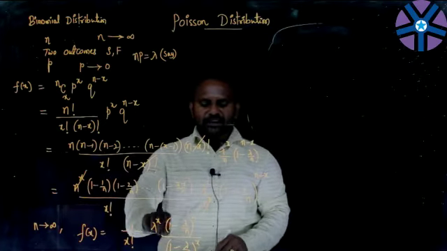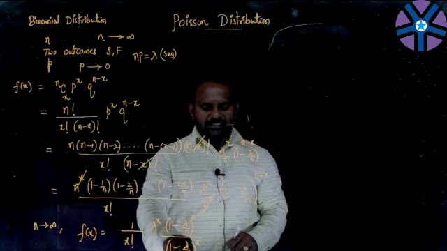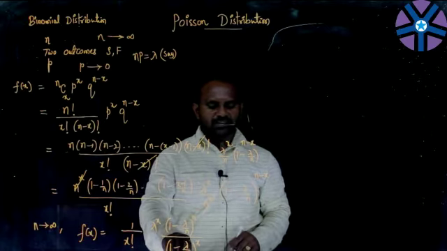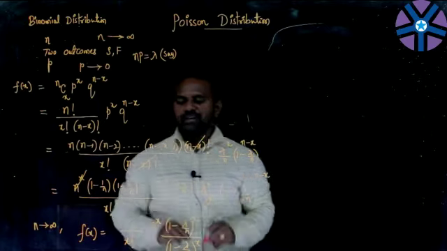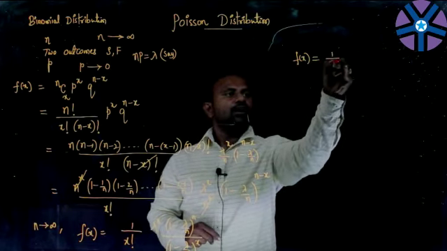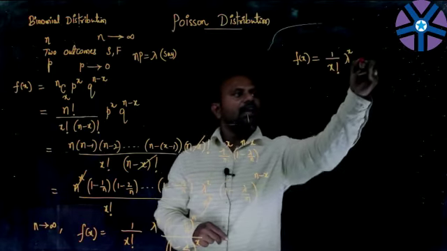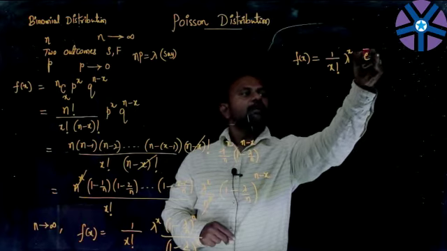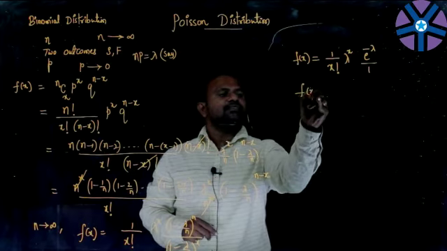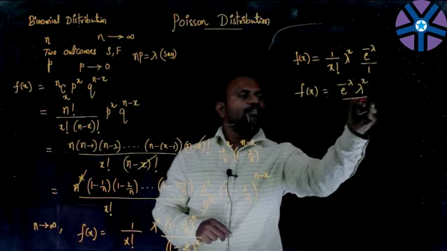As n tends to infinity, the numerator (1 minus lambda by n)^n becomes e^(-lambda), and in the denominator the part lambda by n becomes 0, so it becomes 1 to the power x, which is 1. So the function becomes e^(-lambda) lambda^x over x factorial.